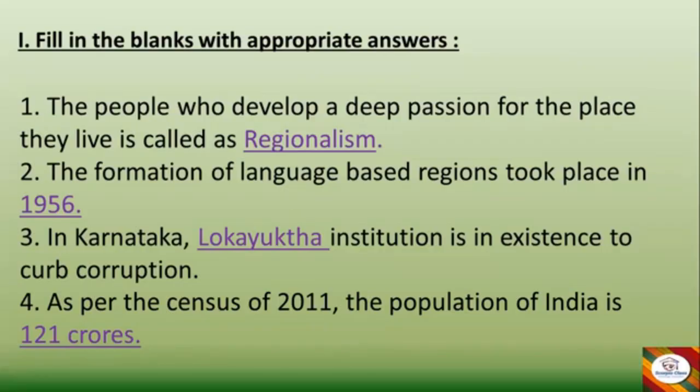Next, in Karnataka, dash institution is in existence to curb corruption. That's Lokayukta. Fourth one: as per the census of 2011, the population of India is dash. It is 121 crores. So these are the fill in the blanks with the right answers.